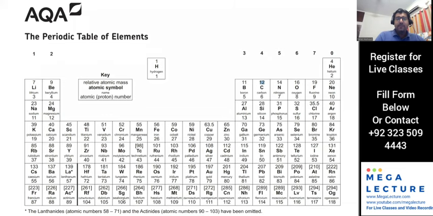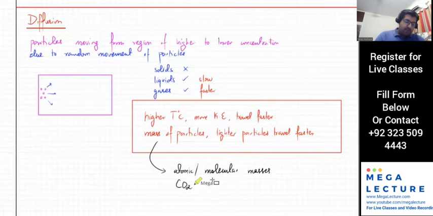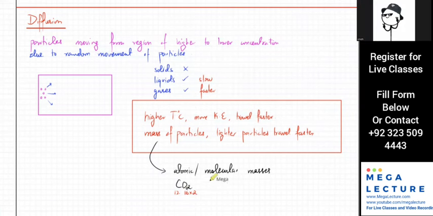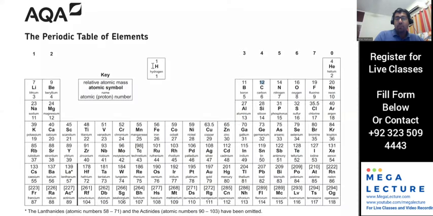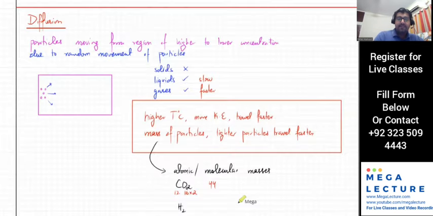So how do you find the molecular mass of this molecule? This is 12, this is 16, and there are 2 oxygens. So that's going to be 16 times 2. So what do you get for this? 44. That is 44. If you talk about hydrogen molecule, look at hydrogen in the periodic table, that's going to be at the top, that's just 1, that's the atomic mass. And the hydrogen molecule has 2 hydrogen atoms, so that's 1 plus 1, that's going to be 2.